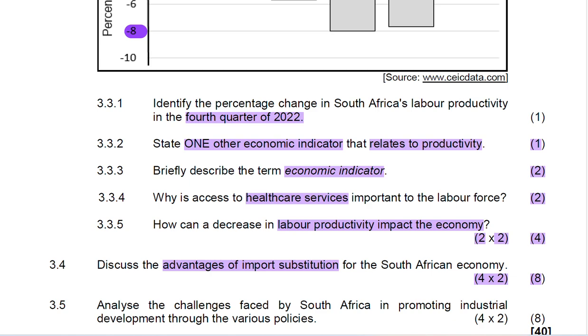Tariffs and quotas encourage local employment as more workers get jobs in industry that produce previously imported goods. So now, import substitution basically means that what we would have imported, we are creating internally. We're substituting the import with what we're manufacturing in the country.